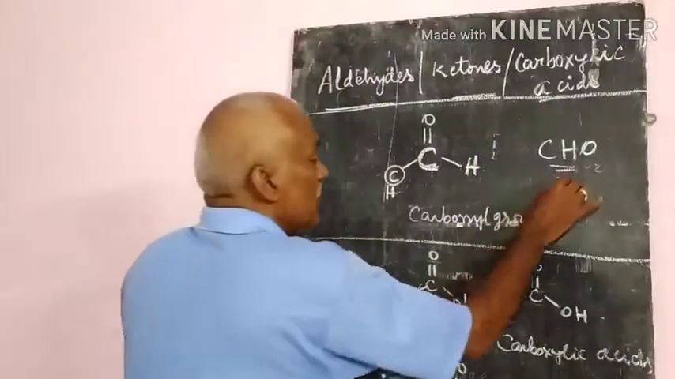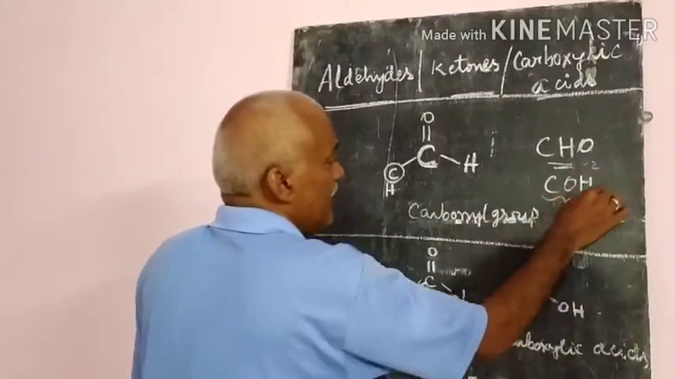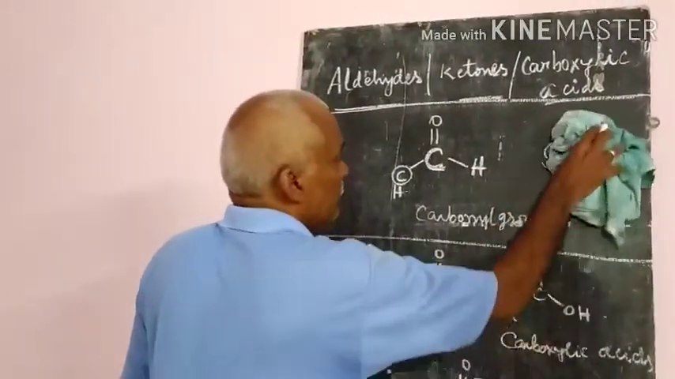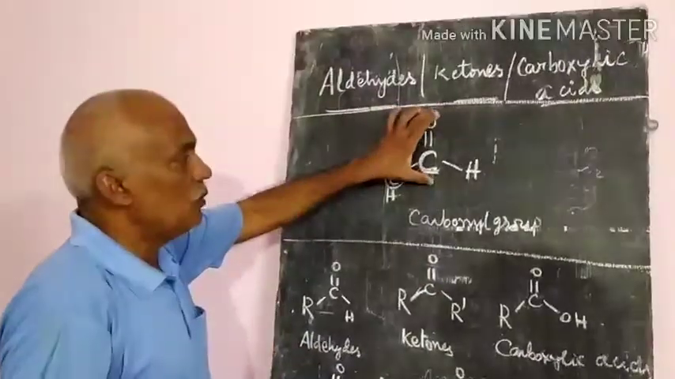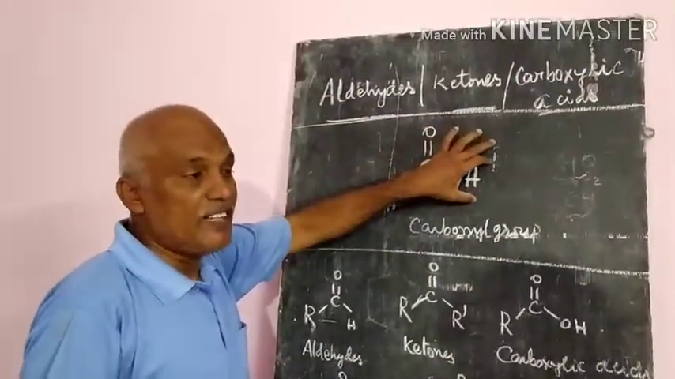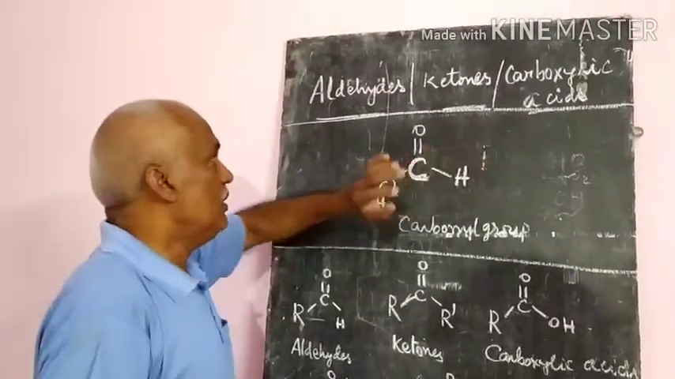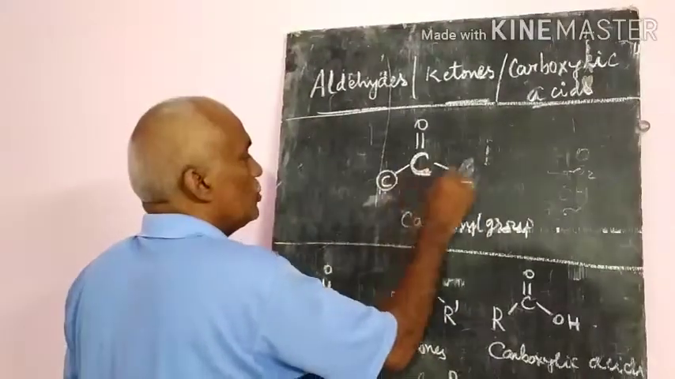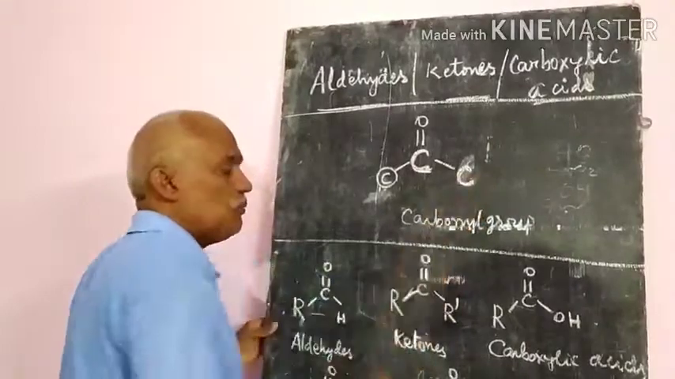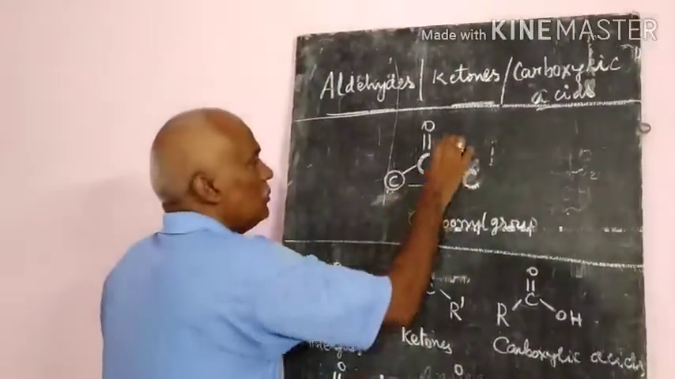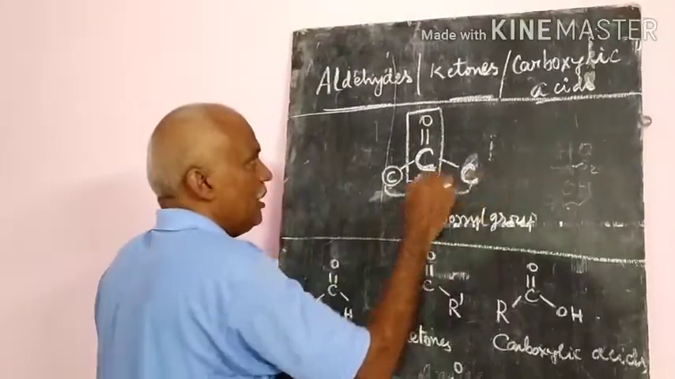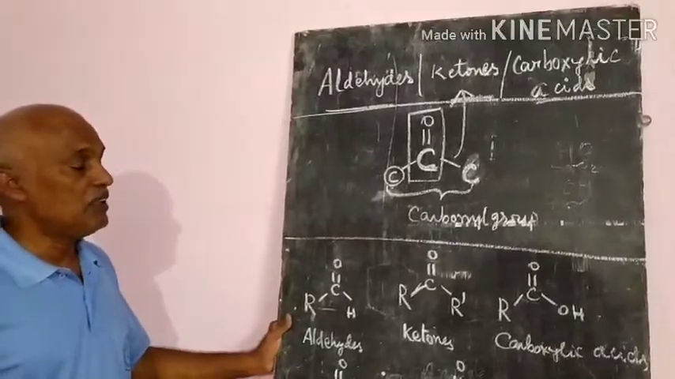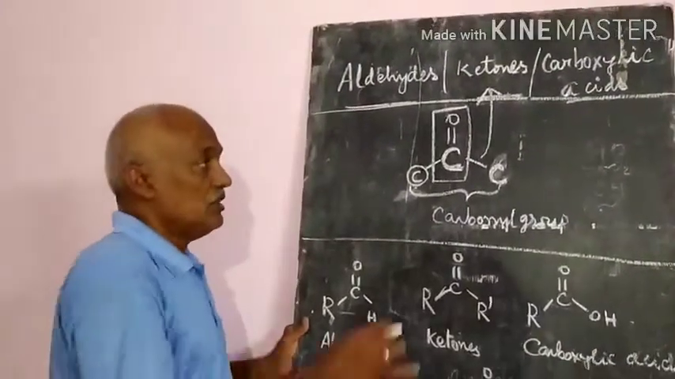Suppose if it is written COH, already we know that it is an alcohol. So CHO means it is an aldehyde. That means in an aldehyde, the carbonyl group should be attached to a minimum of one hydrogen on one side. Then only it is called an aldehyde. Similarly, if on both sides it is attached to two other carbon atoms, that means the carbonyl group is in between the two carbon atoms, those compounds we call ketones. Those carbonyl compounds are called the ketones. So that is the most important.